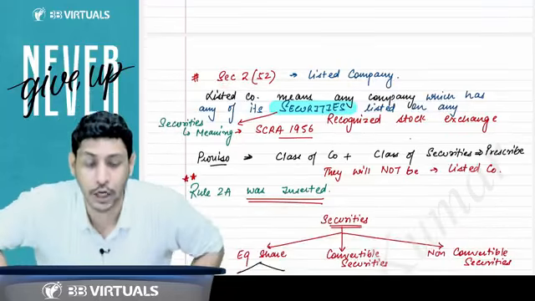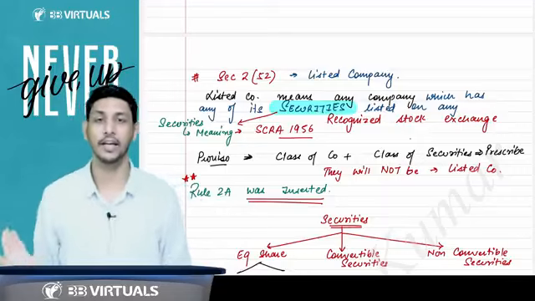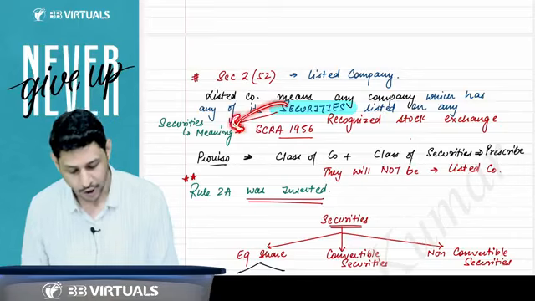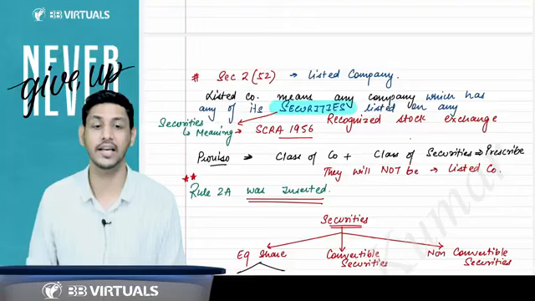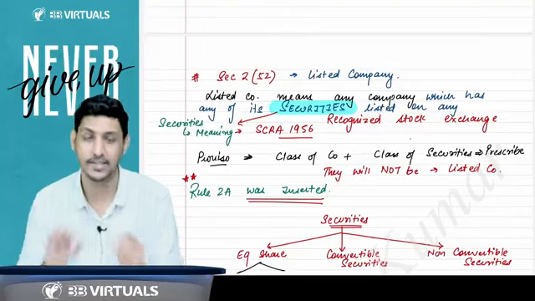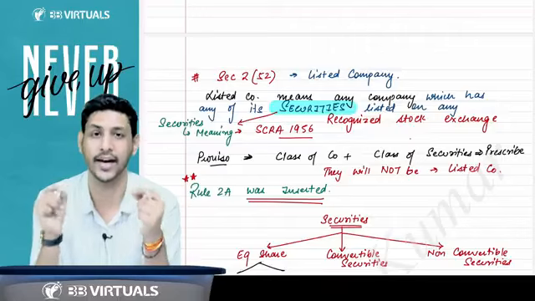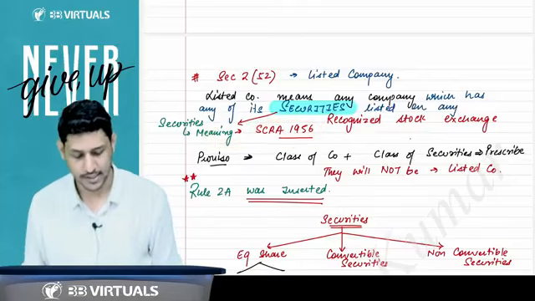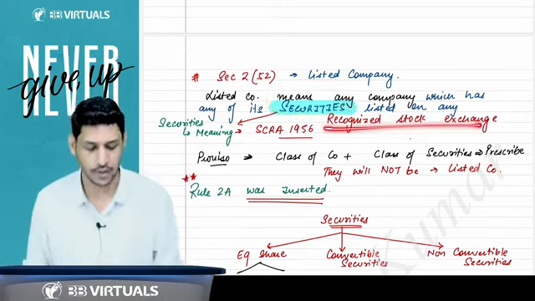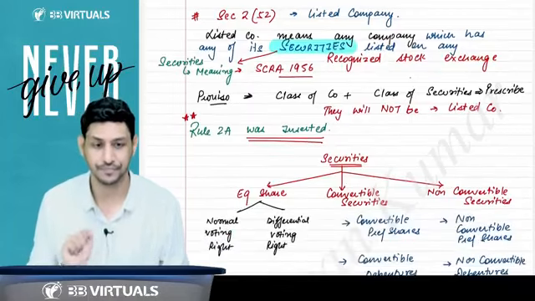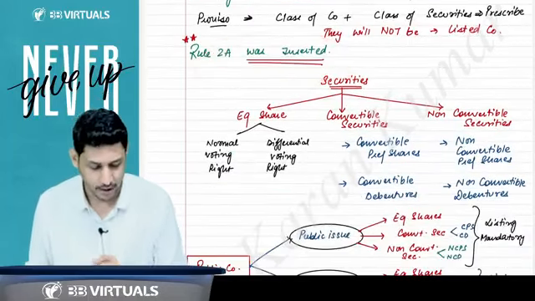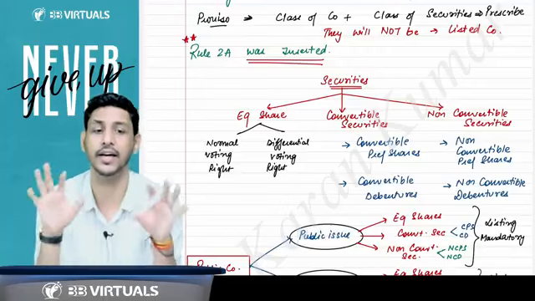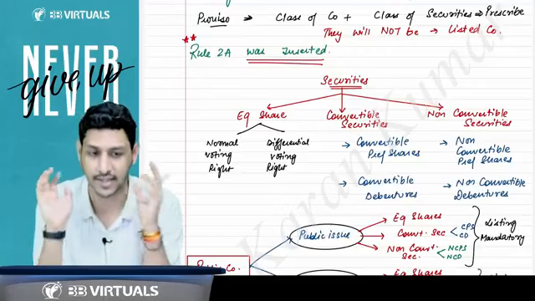Now I'll come to Section 2 clause 52. What is a listed company? A listed company means any company which has listed any of its securities on a recognized stock exchange. The word security has the same meaning as given in the SCRA 1956, the Securities Contracts Regulation Act 1956. If you have listed any of your securities on a recognized stock exchange, it is a listed company. But Rule 2A says there are some companies which will never be considered as a listed company.